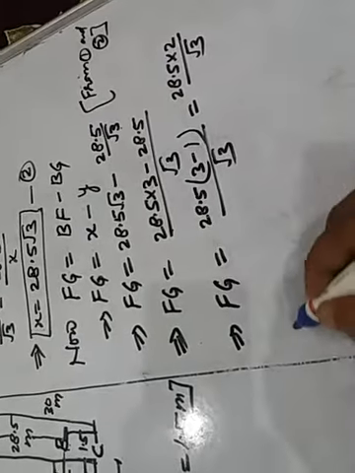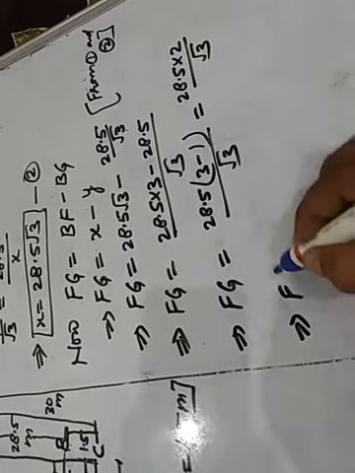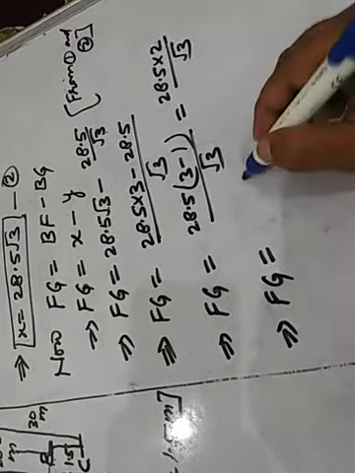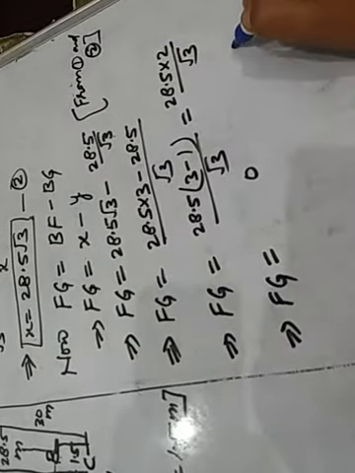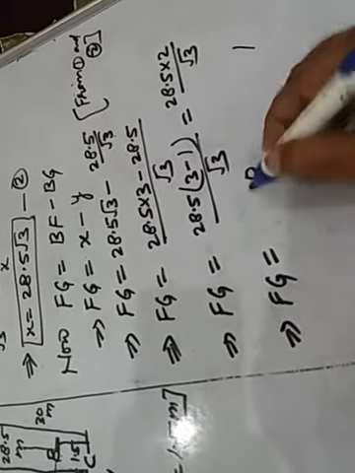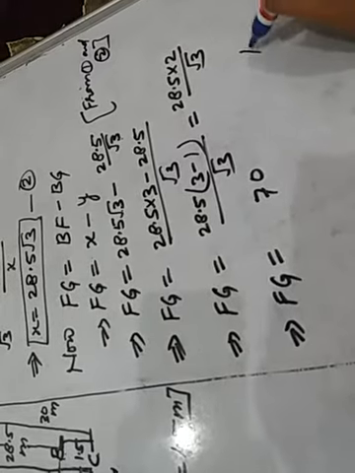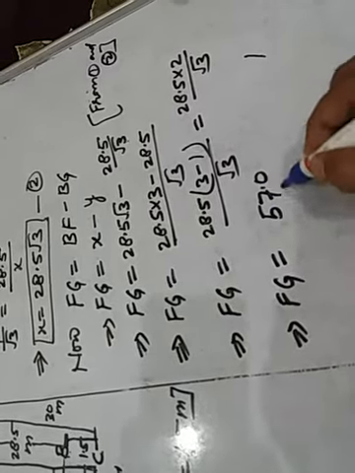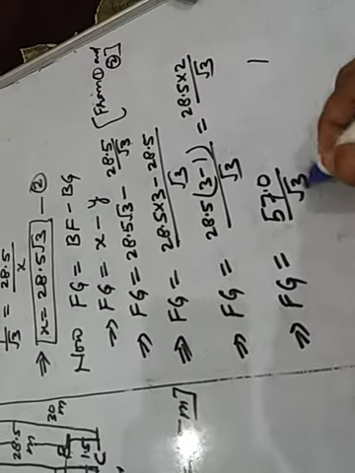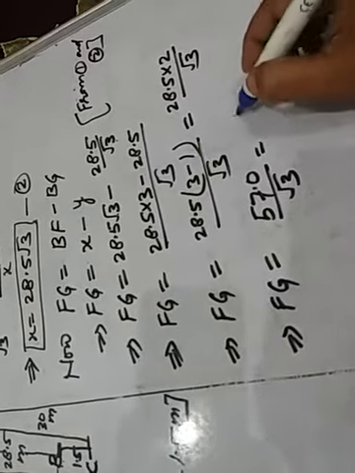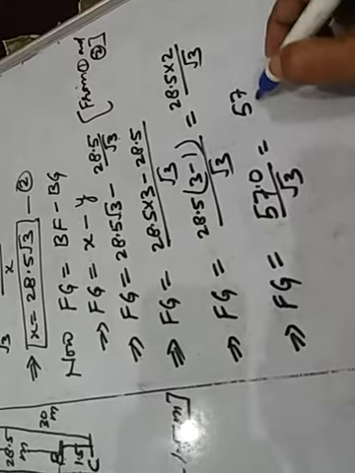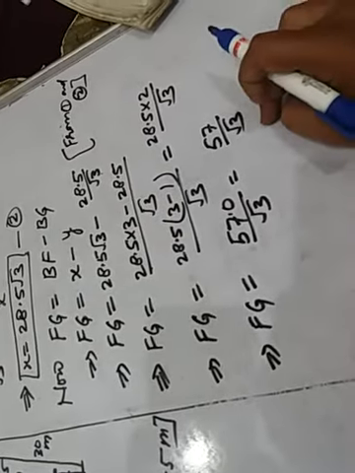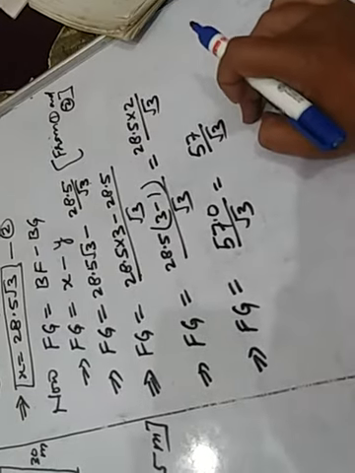This implies that FG equals, multiplying it, 2 5 is 10, 1 carry over, 2 8 is 16 and 1 is 17, 1 carry over, 2 2 is 4 and 1 is 5, that is 57.0 upon root 3, which is 57 upon root 3. Clear, children? Now 57 upon root 3, you can rationalize the denominator.